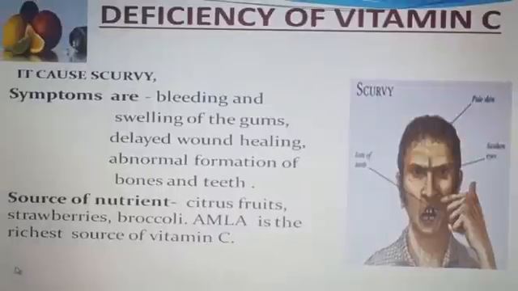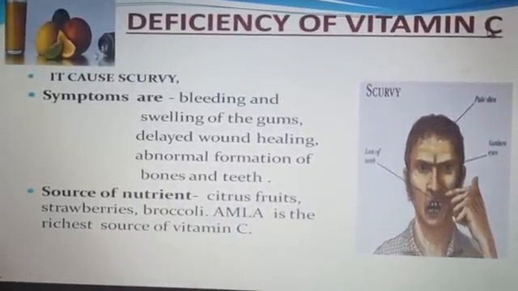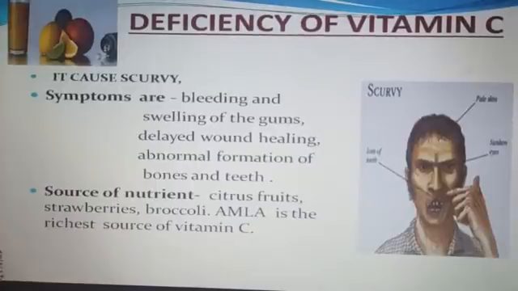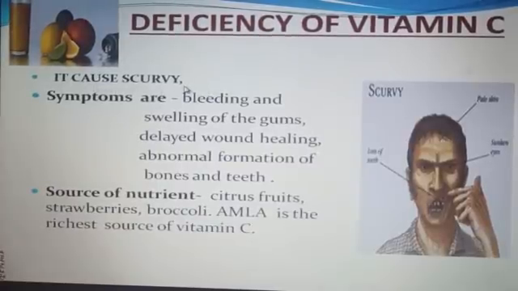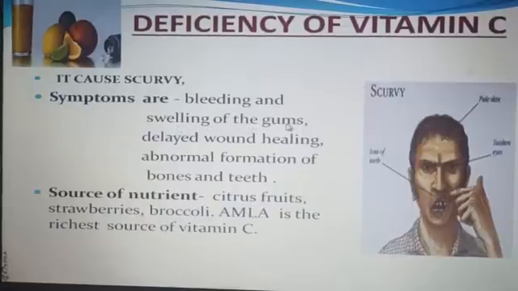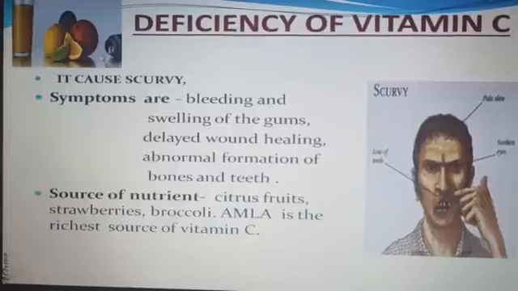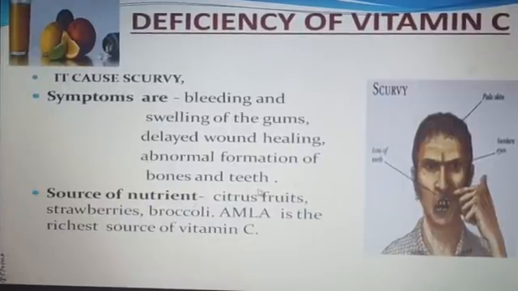Next is deficiency of vitamin C. Deficiency of vitamin C causes scurvy. Symptoms are bleeding and swelling of the gums, delayed wound healing, abnormal formation of bones and teeth.